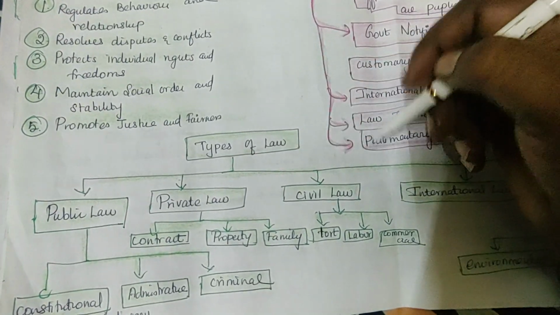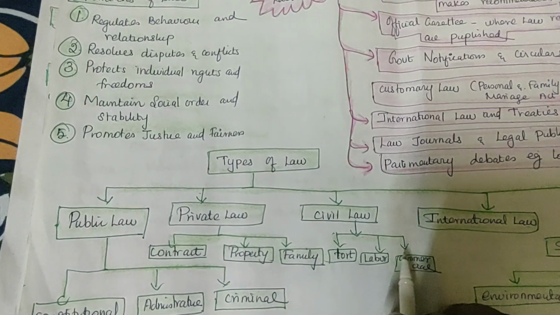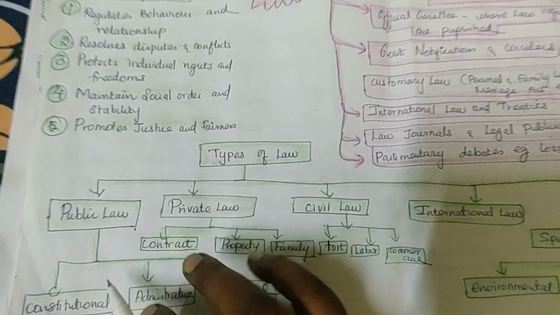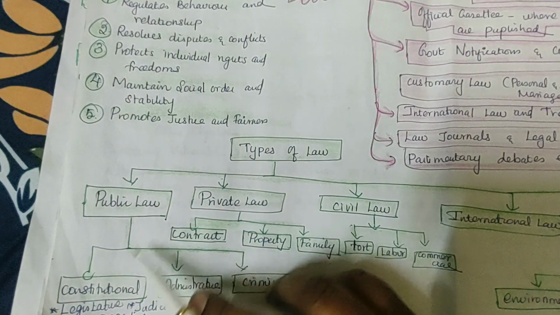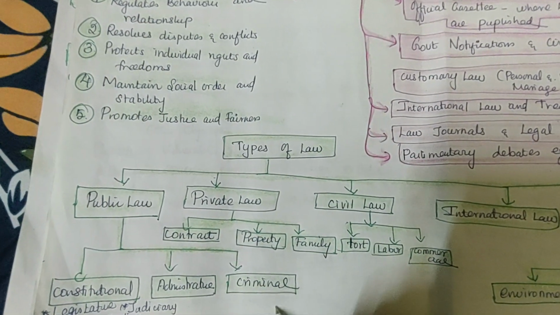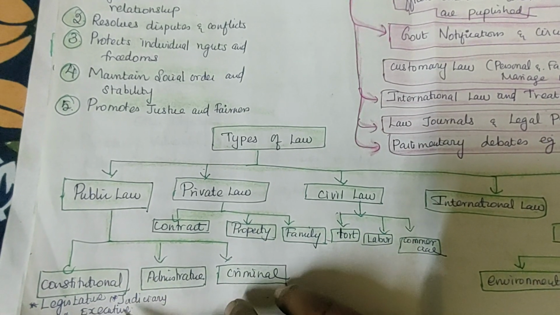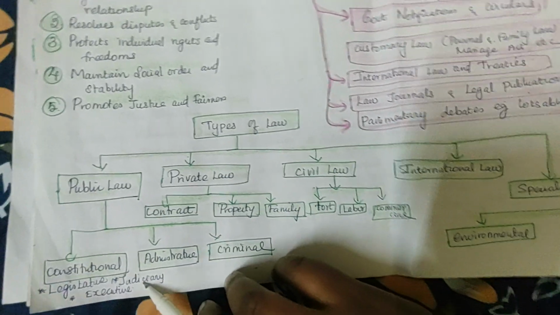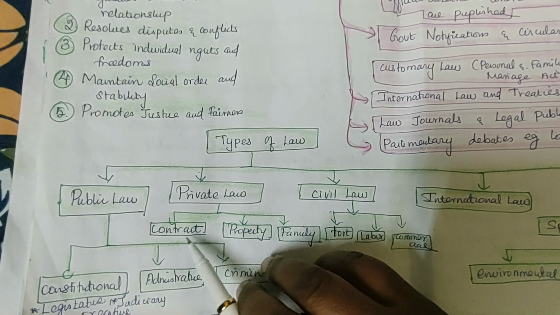And what are the types of law? The law is divided into public law, private law, civil law, international law, and specialized law. What's called public law? Public law is mainly the constitutional, administrative and criminal law. Constitutional law covers the legislative, judiciary and executive: framing the law, interpreting and clarifying the law, and enforcing the law. So that's called public law.